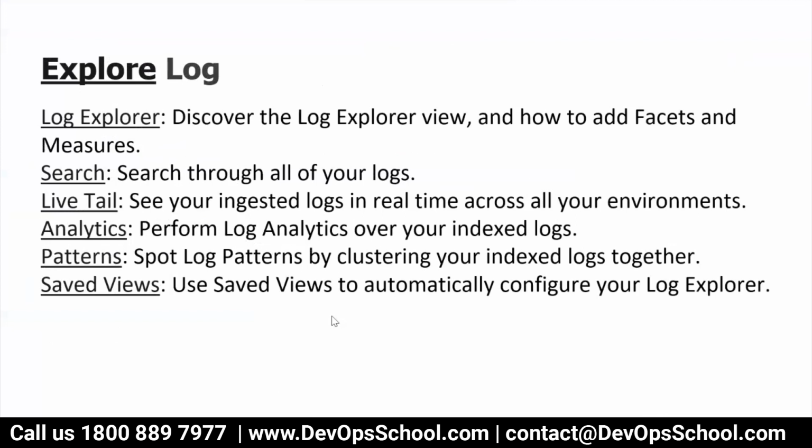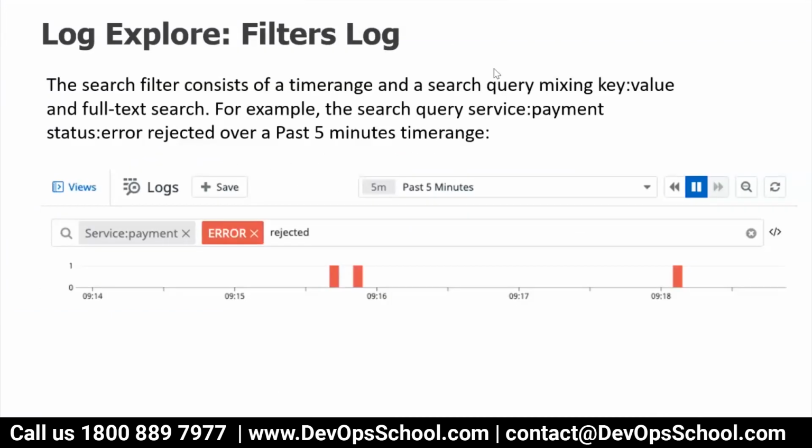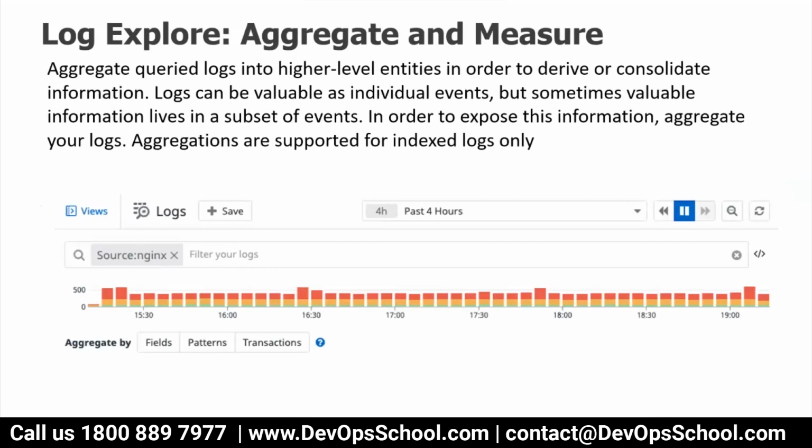Same thing. So here, how do we explore the logs? This is the single search which I'm showing you on my screen. Single term searches. This is the facet, service colon payment is a facet. Error is a single term and rejected is another term. So that way you are searching for it. Data is from the last 5 minutes. So you can do the filter, aggregate and measure.